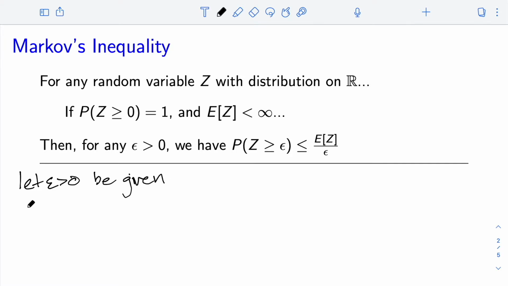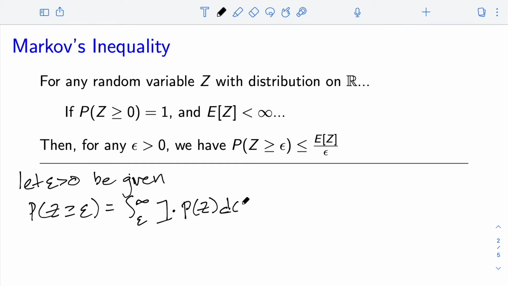So we can write the probability that Z is greater than or equal to epsilon. And this is just going to be the integral from epsilon to infinity of, I'm going to write it as 1, I don't need this 1, we'll see why I have this later, times the density of Z dz. And just to note, this also holds for discrete random variables. Here I'm just going to do the proof for continuous random variables.